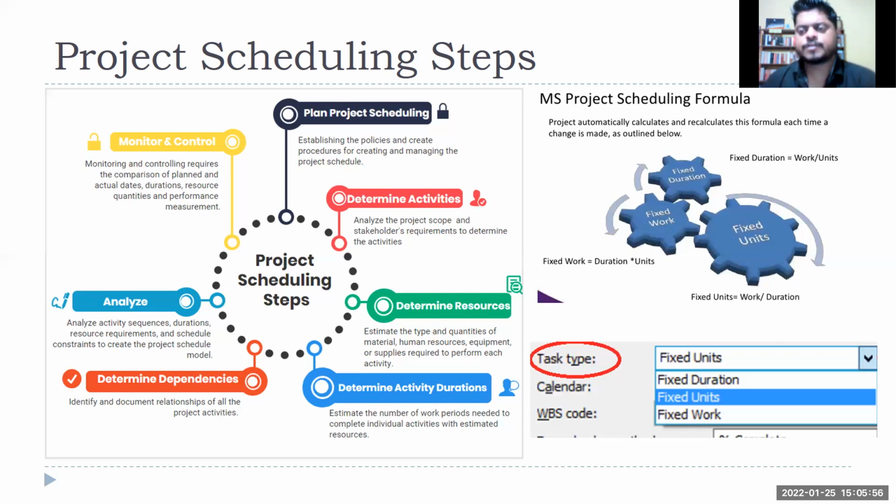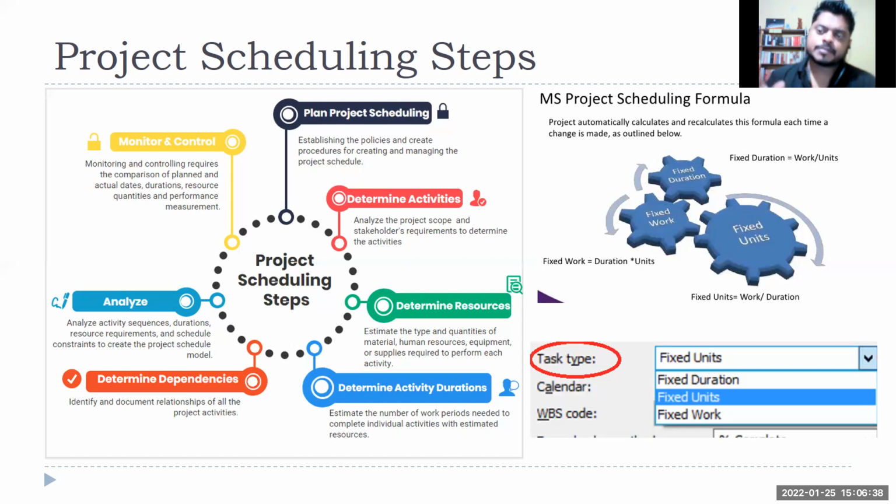Some work is a fixed duration, right? Let's say there is a construction work, right? Once you are laying your roof, the day you lay the roof, it needs 21 days, so for 21 days you cannot do any work, right? That is a fixed duration work. It is not that if I put 100 workers it will take less than 21 days. Generally, if you are laying a roof, you leave it for 21 days for the concrete to become a solid structure, right? Have a very good structure, and for the next 21 days you put water on that, so that it absorbs water, and the heat of that material is reduced, right?